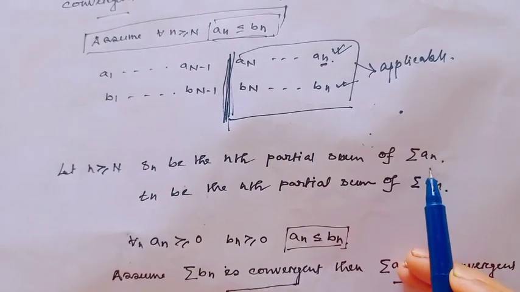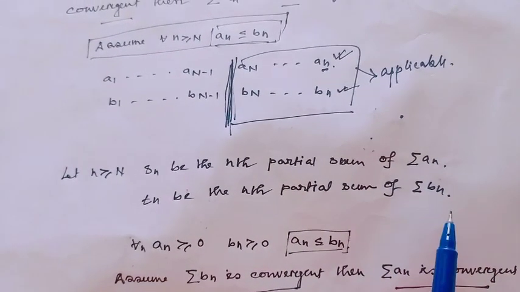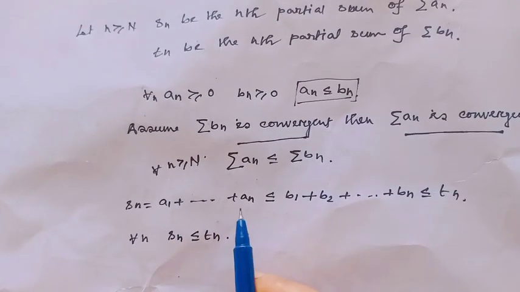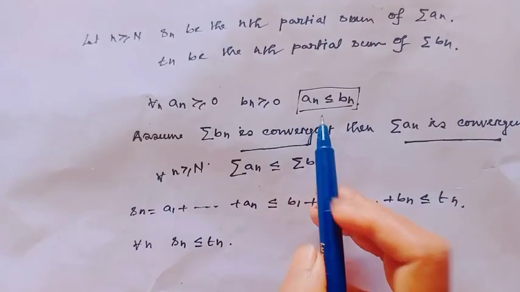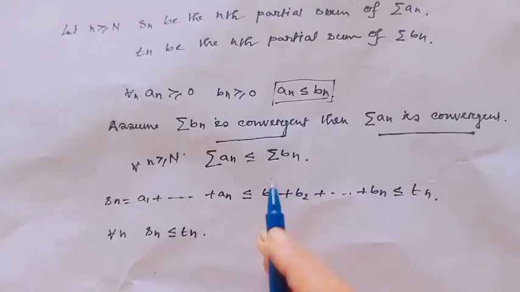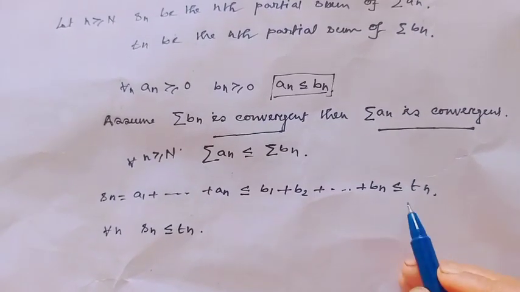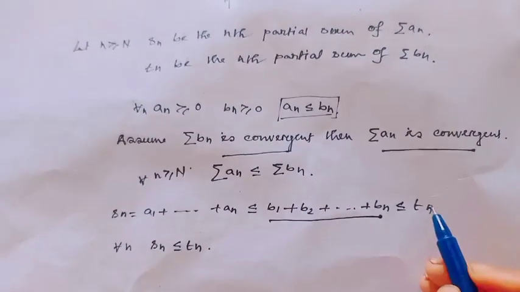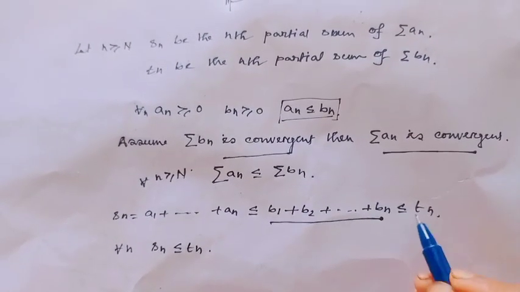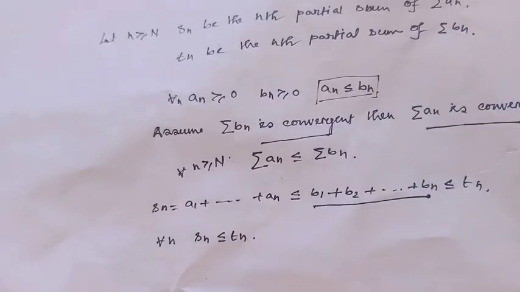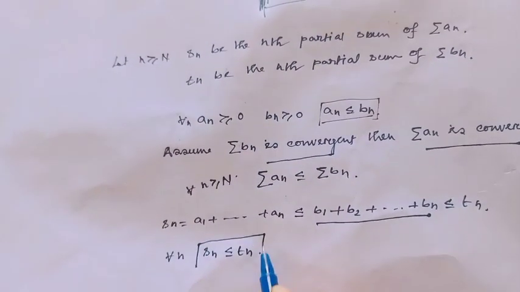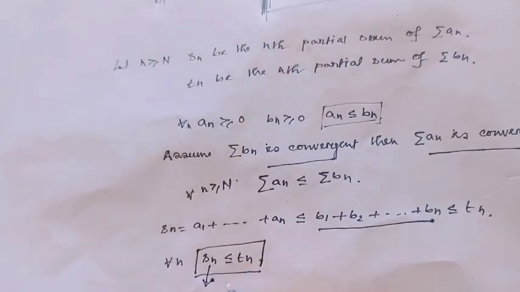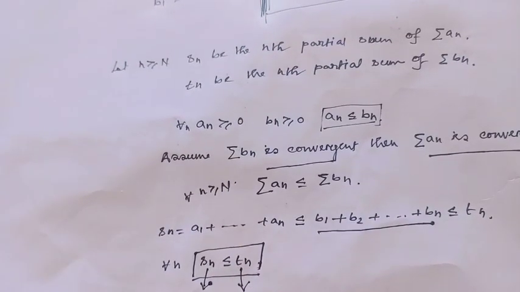Since Sn is the n-th partial sum of an and Tn is the n-th partial sum of bn, obviously Sn equals a1 plus a2 up to an, and since an is less than or equal to bn, this is less than or equal to b1 plus b2 up to bn, which is Tn. Therefore, for each n, Sn is less than or equal to Tn.